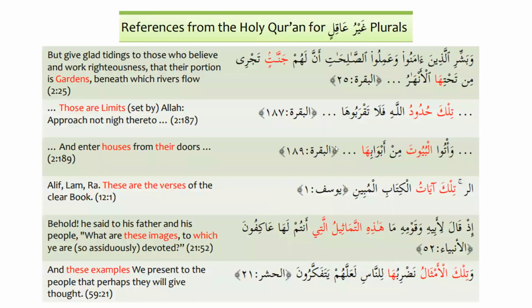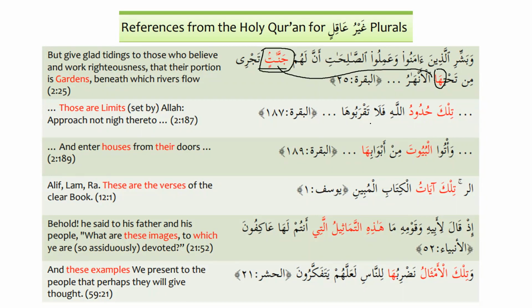Now, if you look at some of the examples from the Quran, أعوذ بالله من الشيطان الرجيم وبشر الذين آمنوا وعملوا الصالحات أن لهم جنات تجري من تحتها الأنهار. Jannat is the plural of jannatun. And you see the attached pronoun that is being used is ha. We use ha for what? For singular feminine. So here, do we have singular feminine? Yes. Where is the singular feminine? The plural of jannatun. So that's why we have tahtiha.